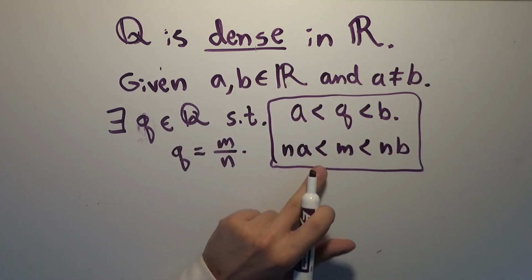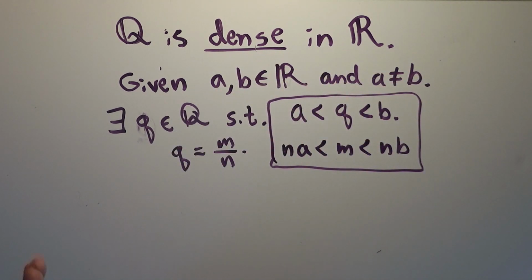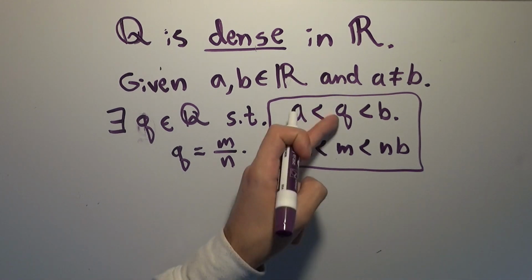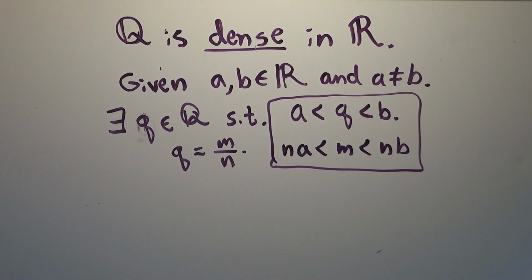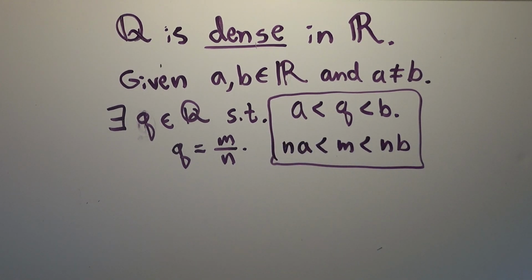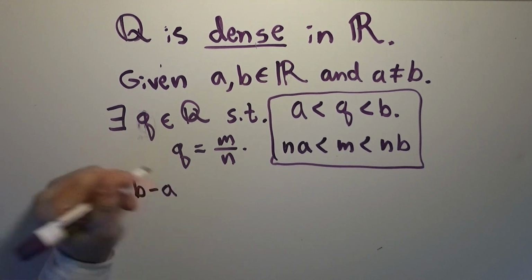So we're trying to prove this statement right here: no matter what a and b are, as long as they are different real numbers, there is some rational number between them. That's what we're trying to show. And we're going to need to use the Archimedean principle for this. Since we assumed that b was greater than a, we know therefore that b minus a is positive, right?